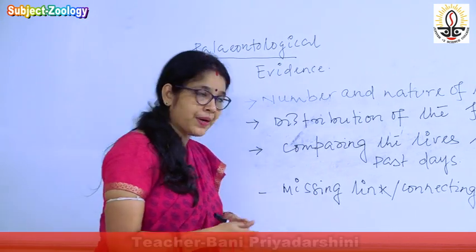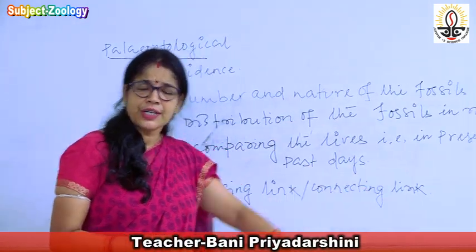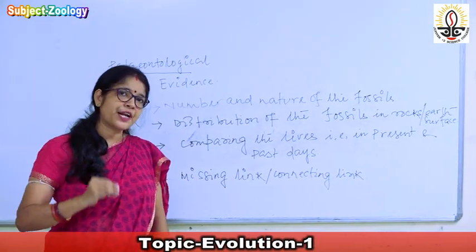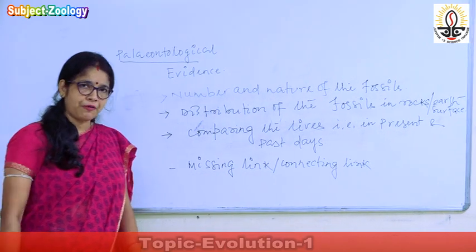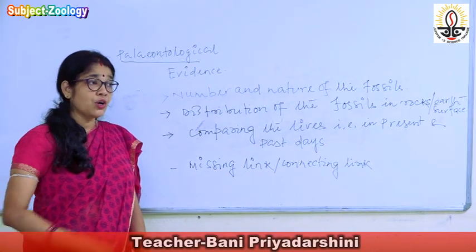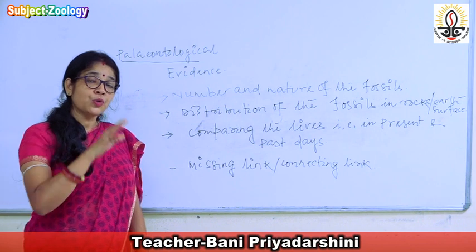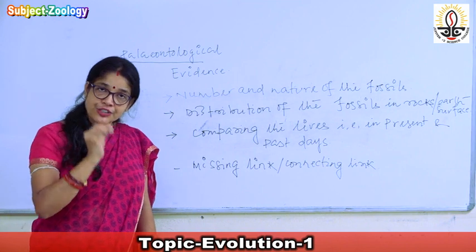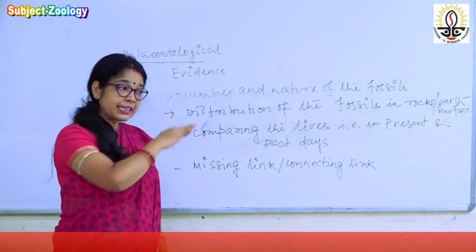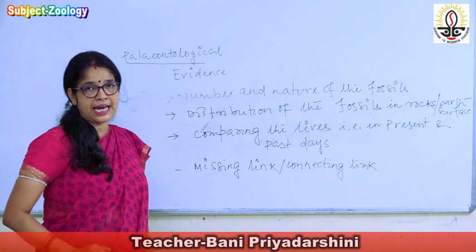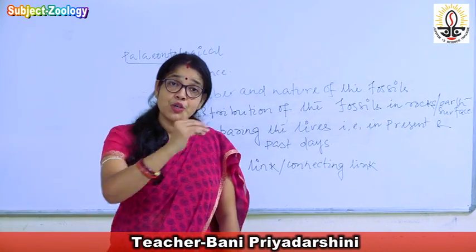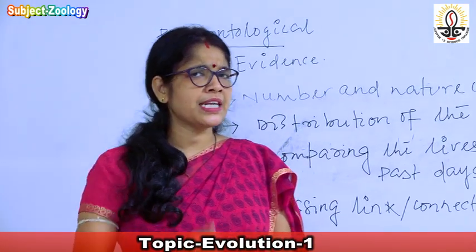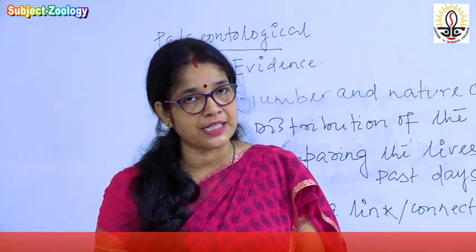This is about number. Then what is about nature? If we examine the nature of the organisms which are present in different layers where the fossils are formed, that is in the rock, on the upper layer of the rock we can find the complex organisms. So the nature of the organism existing on the uppermost layer is complex, but the organisms existing on the lower layer of the fossil are mostly the simpler ones.